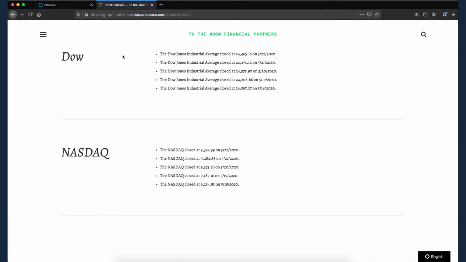We'll start in my demo site on the stock indexes page. Here we see that a few of the stock index closing numbers are displayed. Each day as the closing values are updated in the site, a new phrase will be added to the Localize dashboard. Since the contents of the entire phrase are the same except for the closing value and date, we really only want to translate the phrase once. Enter variables.